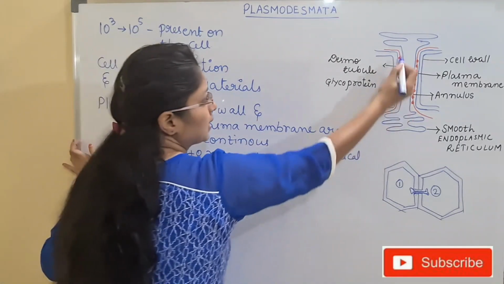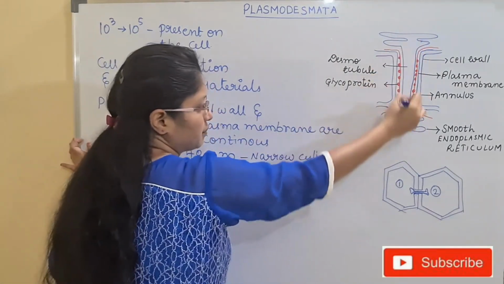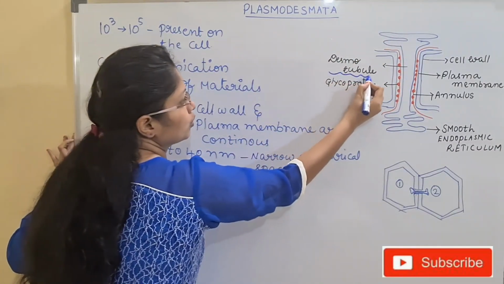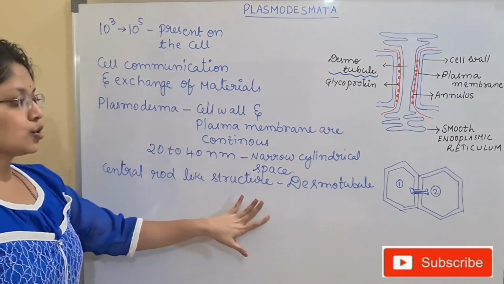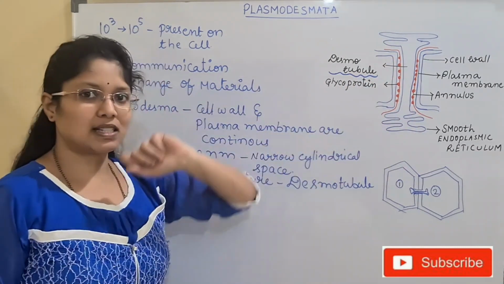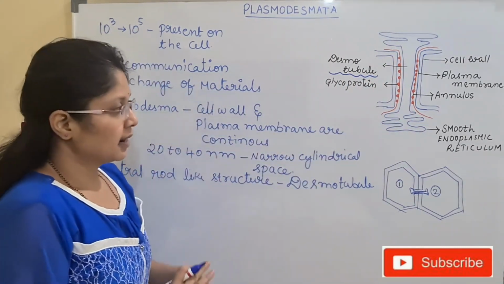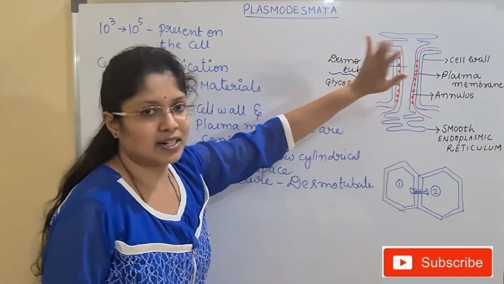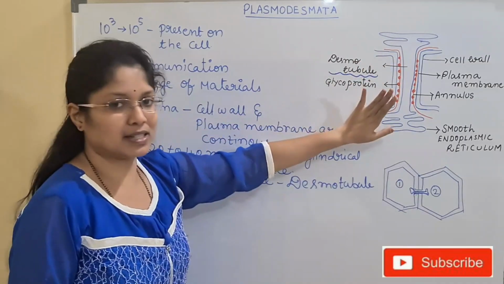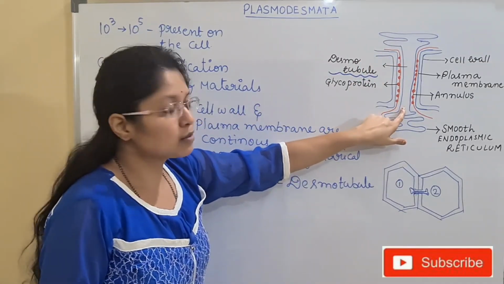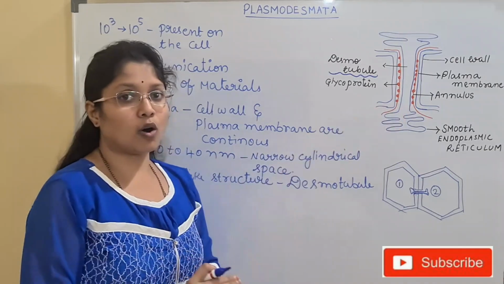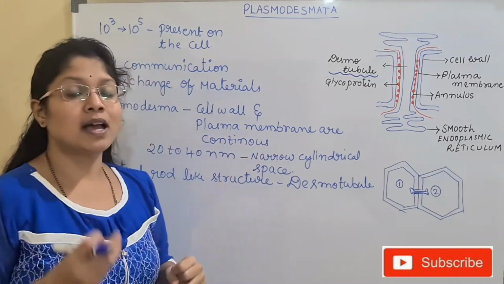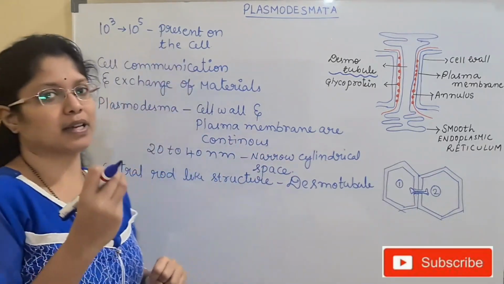The second tube that is present in the center, the cavity space which is present in the center, is known as desmotubule. So this is the desmotubule. Now let us see what this desmotubule is. Desmotubule is present in the center of the cavity space of the plasmodesma, and it is mainly made up of smooth endoplasmic reticulum. So how is this channel or tube made? It is made up of smooth endoplasmic reticulum.